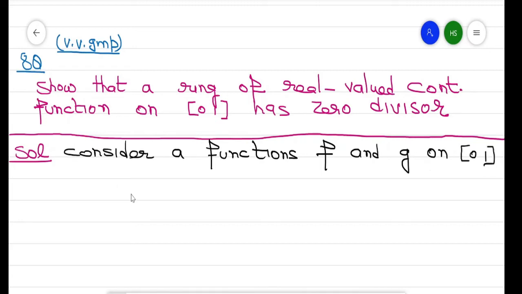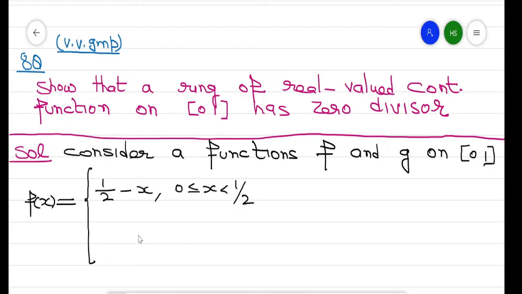Now what is this function? f(x) is equal to 1/2 minus x for 0 less than or equal to x less than 1/2, and 0 for 1/2 less than or equal to x less than or equal to 1.